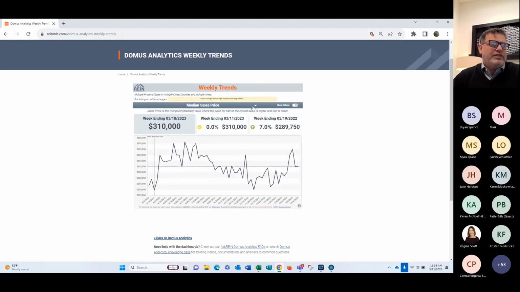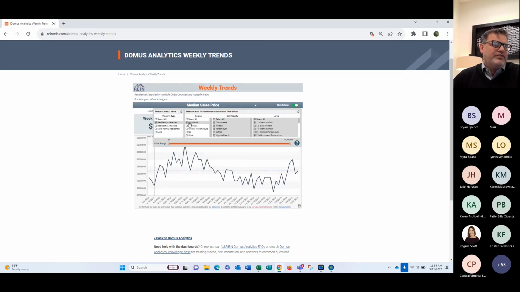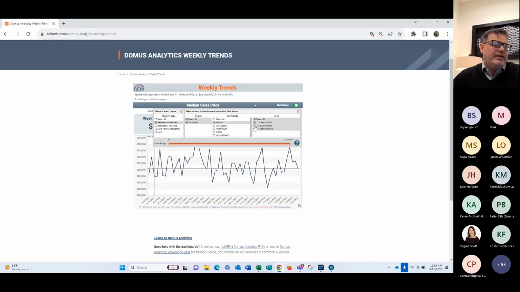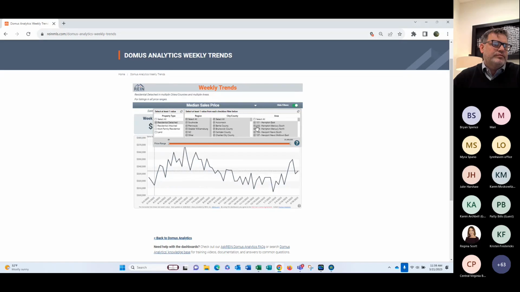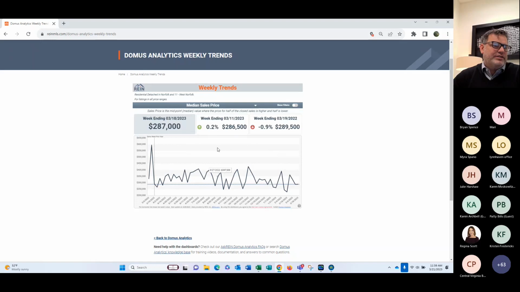Now, this is the drop down, and I've also got filters right here. Click on filters and say, Tim, I only want to know the detached on the south side in Norfolk in area 11. Oops, hold on. East 11. Went too quick, sorry. All right, there's area 11. So I've drilled down to area 11, and if I click on hide filters, now I've got my screen here.